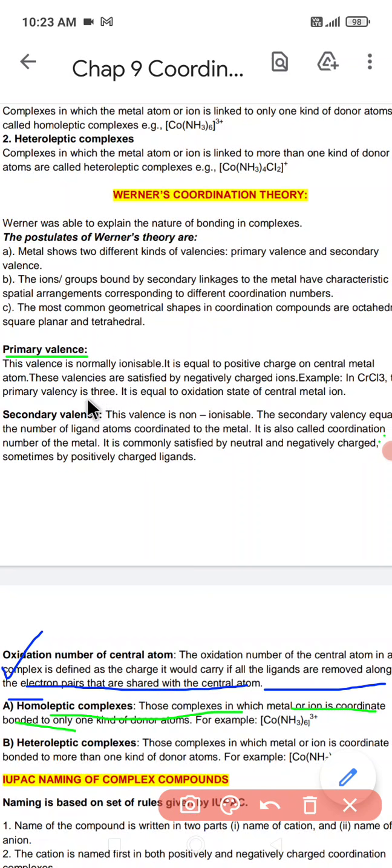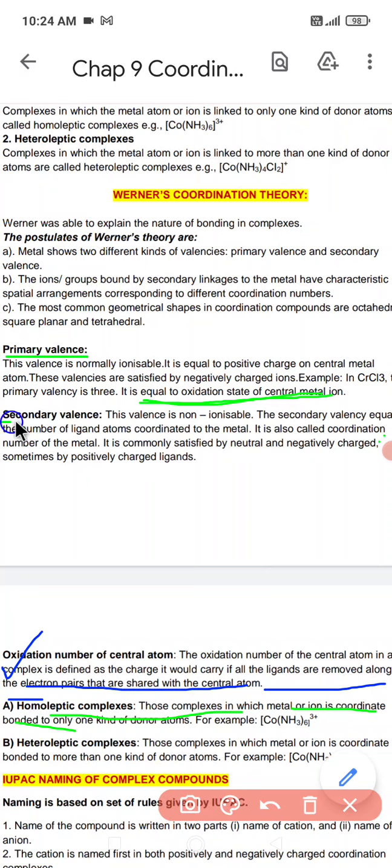Now the primary valency is 3, which is ionizable, and as a result we can easily find out the number of ions which are joined together. These are called primary valencies. It is equal to the oxidation state of the central atom. So just remember, it is equal to the oxidation state of the central atom.